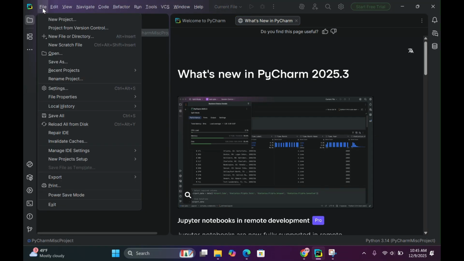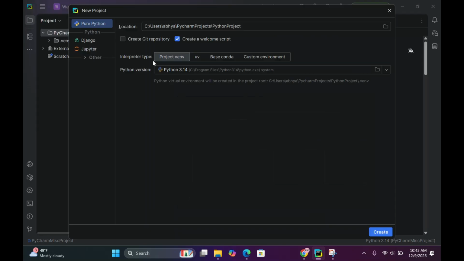Now let's create a new project. Go to File, New Project. You can see that PyCharm has already identified the Python version we had already installed. You can check the link in the description if you need to install Python. Now in the location, you can name it anything. I'm going to keep it as is and call it Python project. Let's click Create.